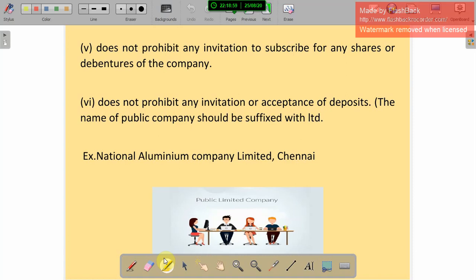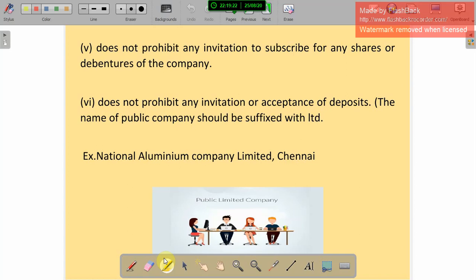They can even collect deposits from the people like a bank, and then give interest. The name of a public company should be suffixed with Limited. For example, National Aluminium Company Limited, Chennai.